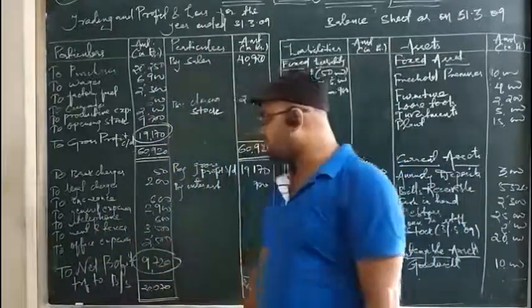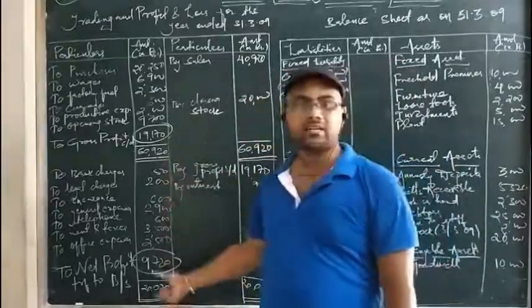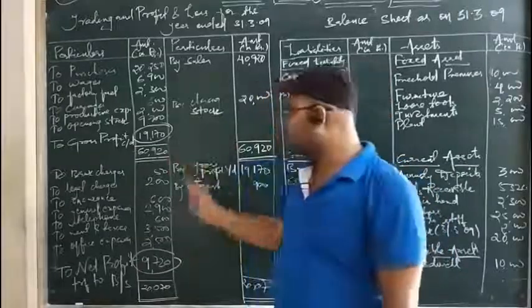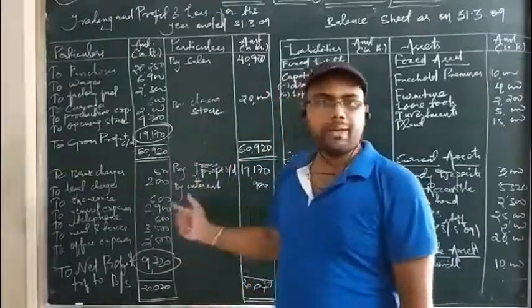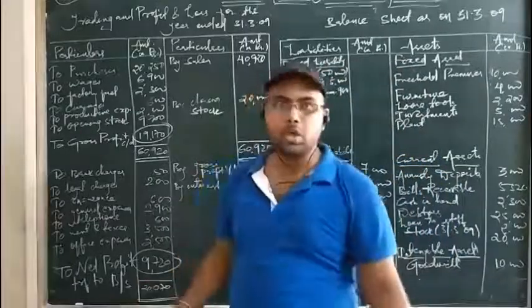So since we have got the net profit in the question, I have made the calculation two times and I have got the correct answer. If you have any problem, you can go to the question and use a calculator to make this calculation and see whether it is correct or not. But we have got the answer. I have made the rough calculation in front of you itself. I have not used any calculator.